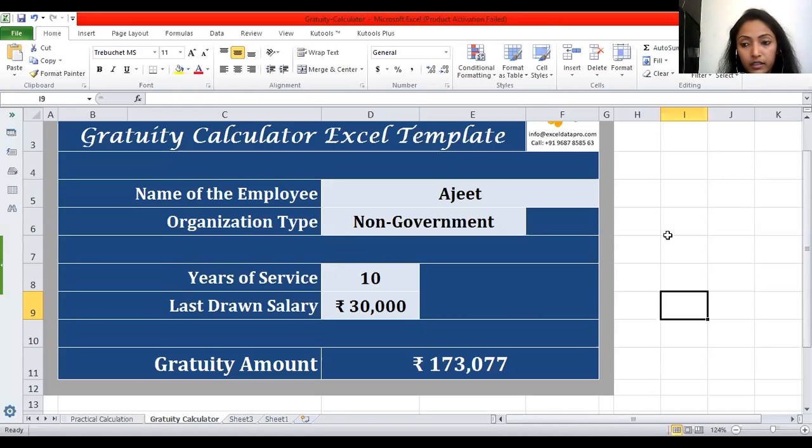Then how would you calculate the gratuity of that person if there is no salary part associated with the person? So there is a case I would like to share with you all.